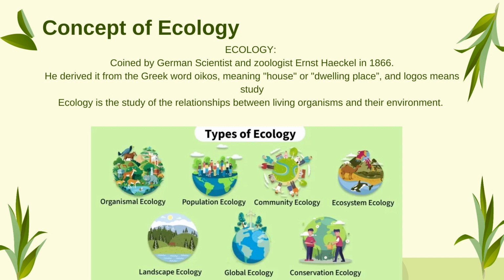Next comes ecosystem ecology, global ecology and conservation ecology. All these three are almost the same. Ecosystem ecology is a particular group of living beings living in a particular ecosystem. So global is taking earth as a whole for ecology. Conservation is we have to conserve our environment, our things, whatever is present today for our future generations. This comes under conservation ecology.